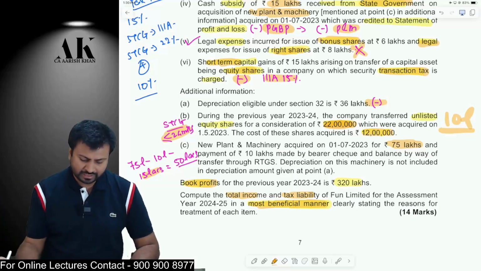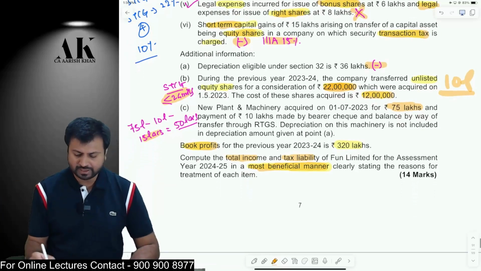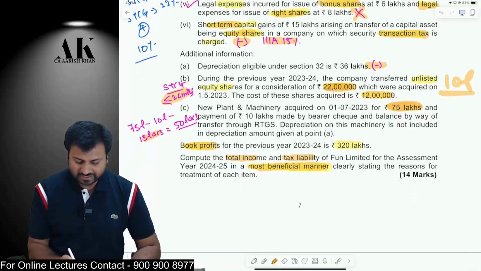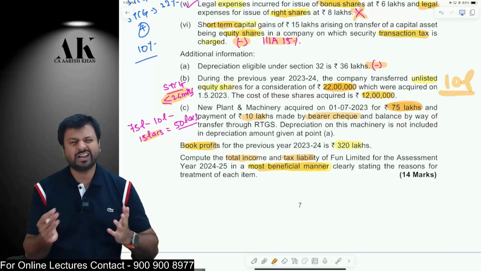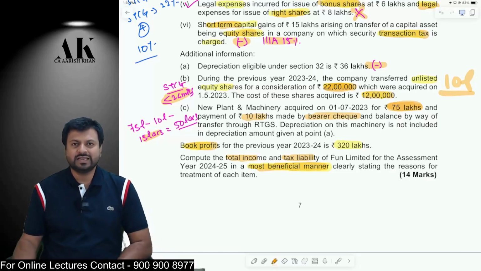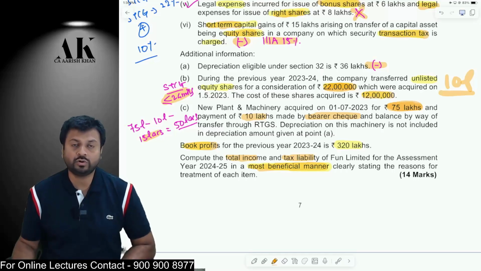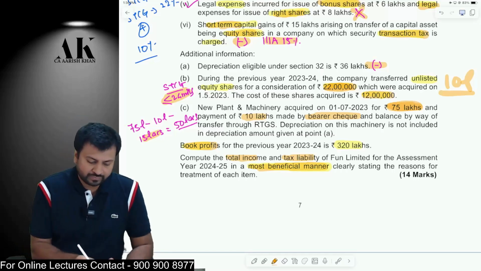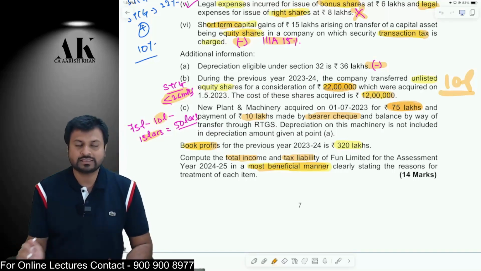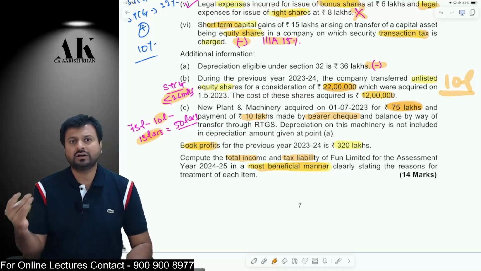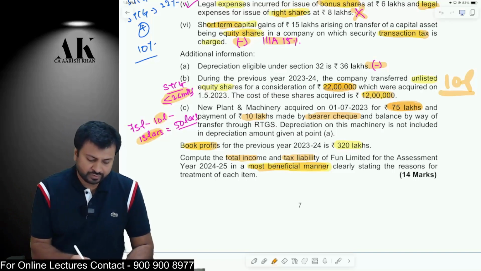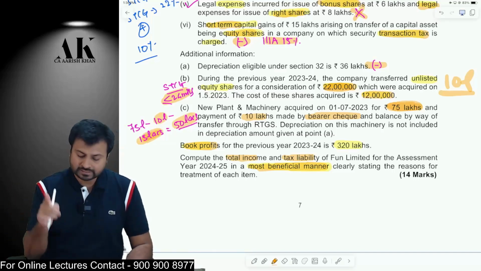Now, last but not least, here you are purchasing some plant and machinery of 75 lakhs. But out of that, unfortunately, 10 lakh is paid by bearer check. Not allowed. If you purchase any asset and make a payment of more than 10,000 rupees other than by account payee check, account payee draft, ECS or such electronic mode, then it is not going to form part of your actual cost. Therefore, from 75 lakhs, first of all, reduce 10 lakhs and then 15 lakhs, your subsidy received from the government. Therefore, your actual cost is 50 lakhs.